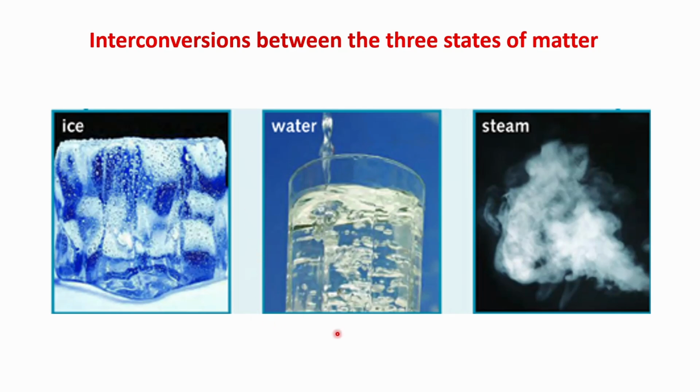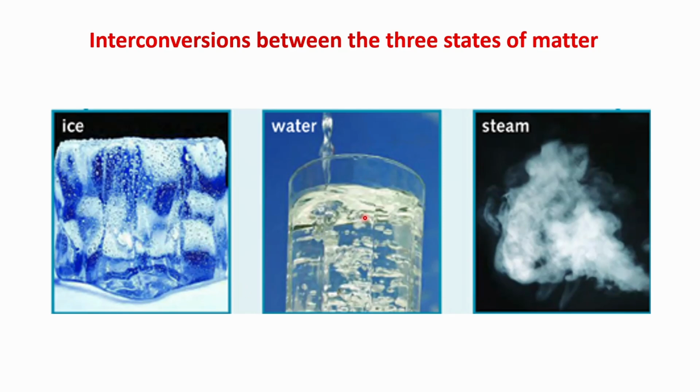Hello there. Have you ever wondered why ice melts into water or how water turns into steam? These changes happen because matter can exist in different forms. In today's lesson, you will learn how solids, liquids, and gases behave and how matter can change from one state to another. Before we begin, it's important to explain what a change of state of matter means.